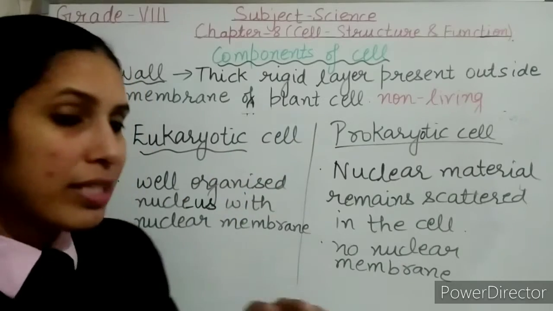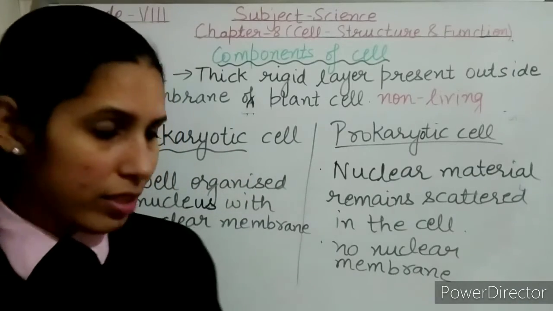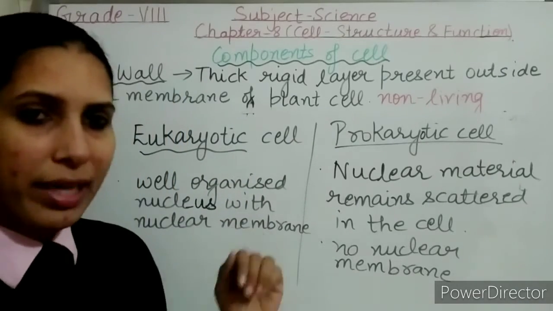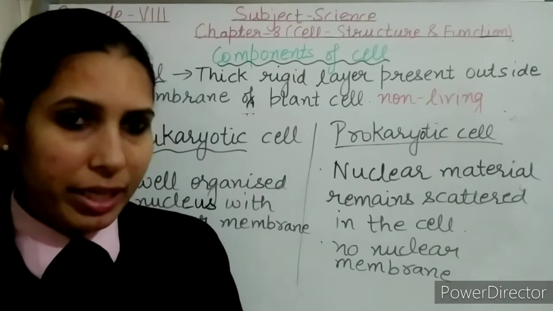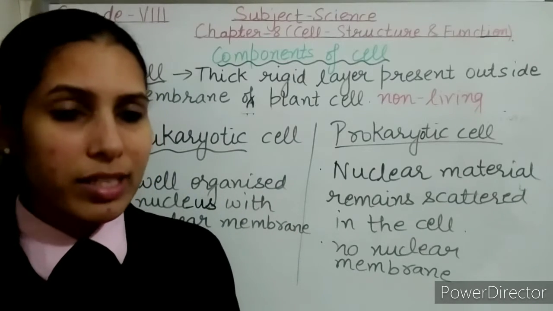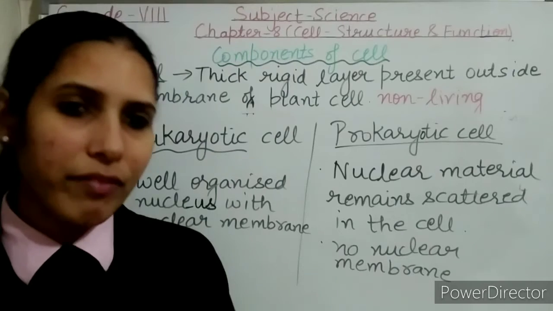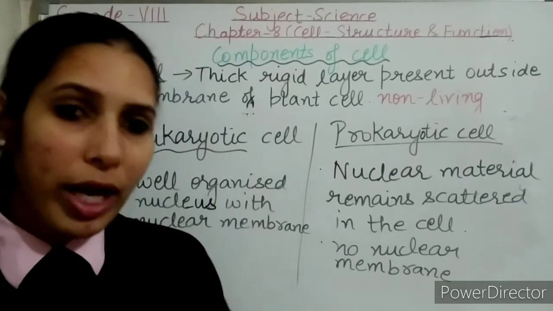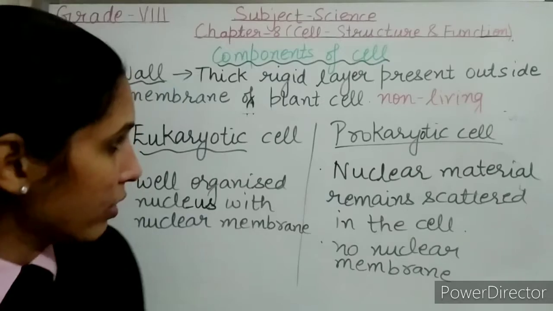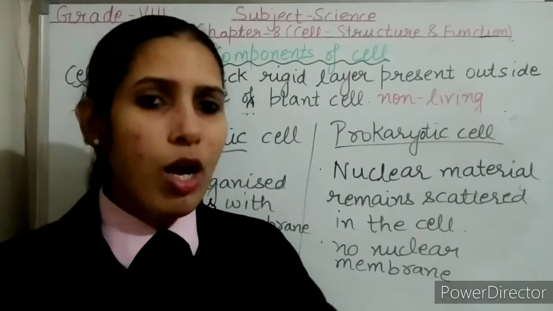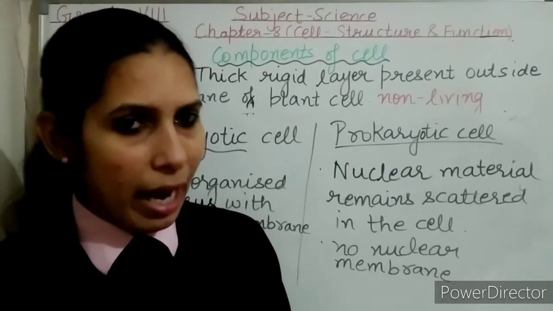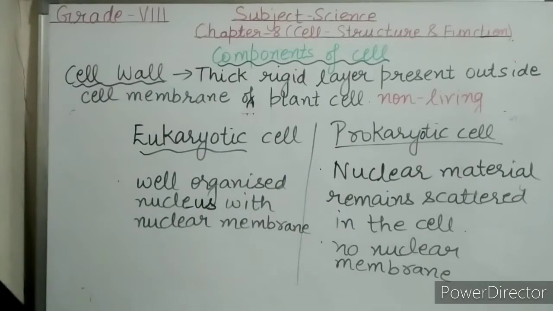And in the eukaryotic cell, most of the cell organelles are present. The cell organelles are well organized and have a membrane. But in the case of the prokaryotic cell, most of the cell organelles remain absent. So here you can see in your book.